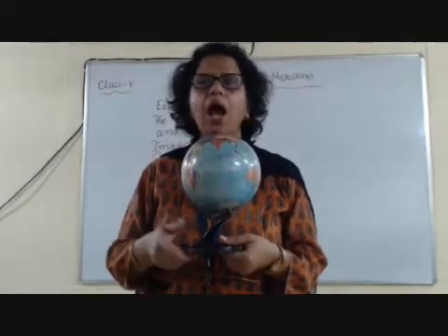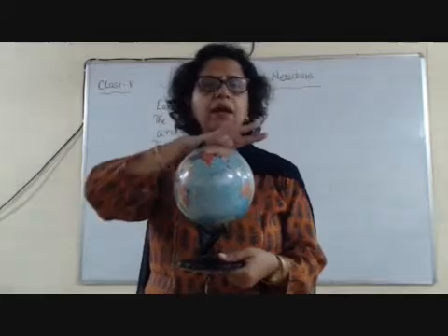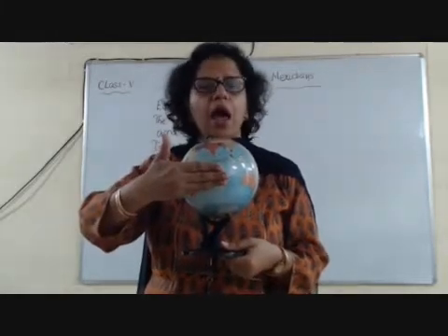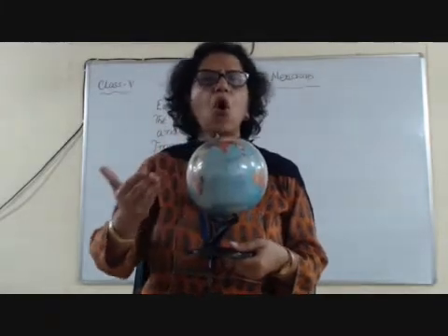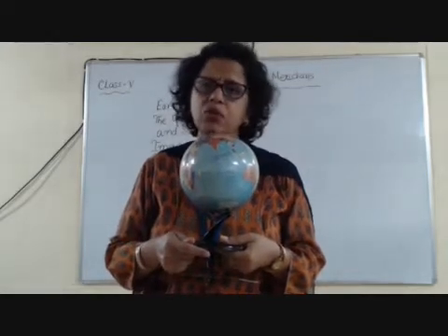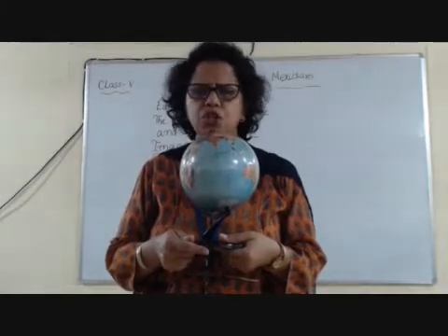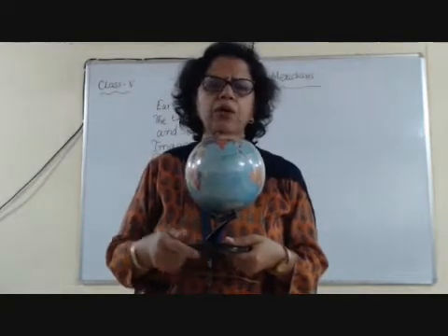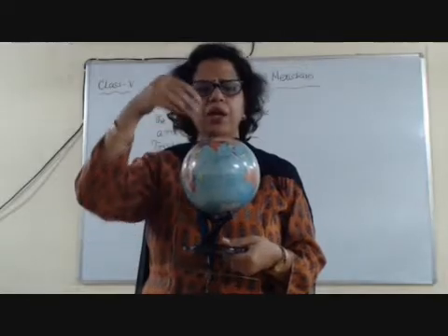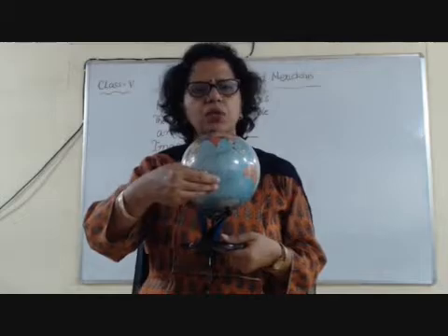Similarly, as we have Tropic of Cancer in the northern hemisphere, we have another line called Tropic of Capricorn, and it is 23.5 degrees south. Now you will put up a question: how do we know that 23.5 degrees north is here and 23.5 degrees south is here?